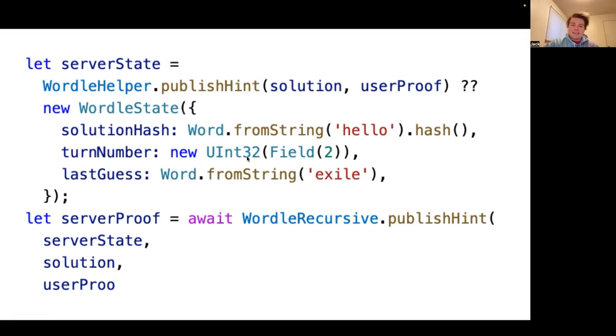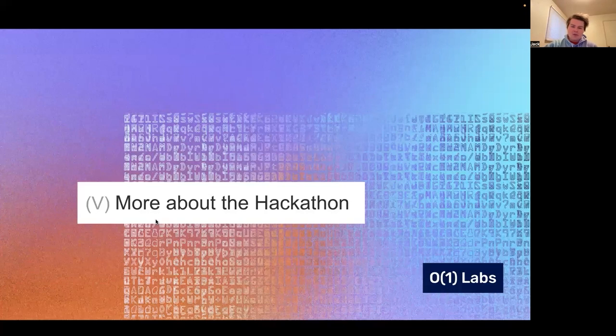With this state, we pass it into the publish hint method on the recursive Wordle contract. And we also pass in our solution and our user proof. And so the solution is kept private. The user proof is also kept private, and the server state is made public. And so we check that the last proof is valid. We check that the solution matches the hints that we get in the new server state. And if all of this is true, then we get another proof out. And we can do this over and over again.